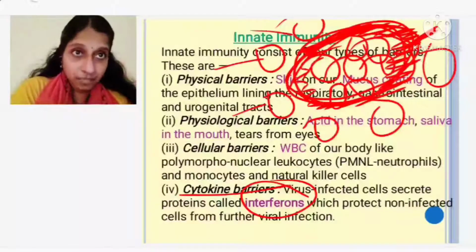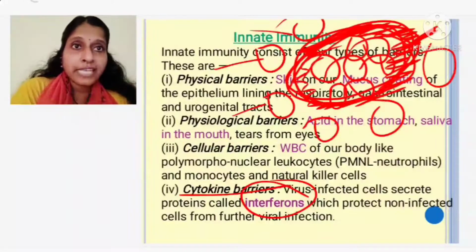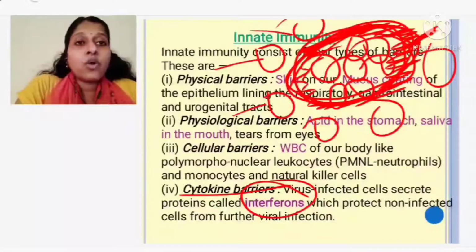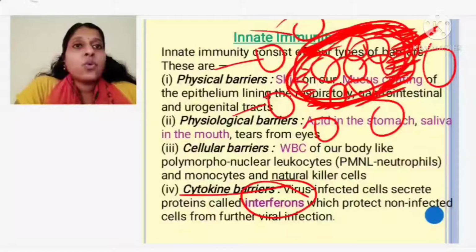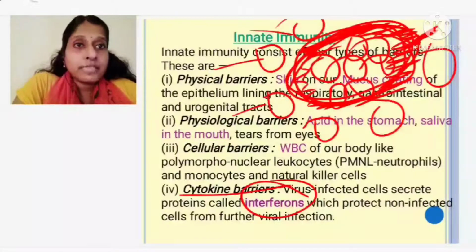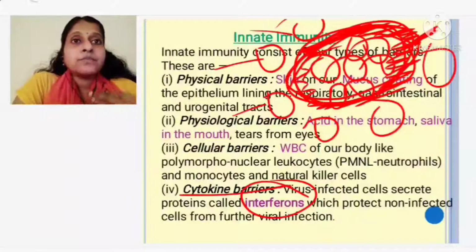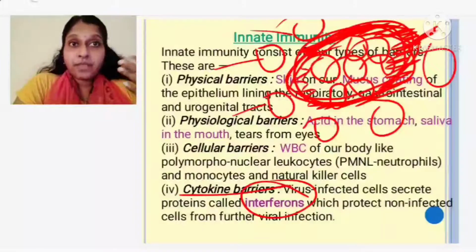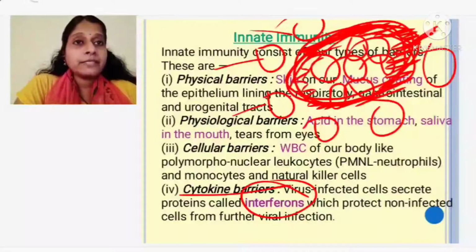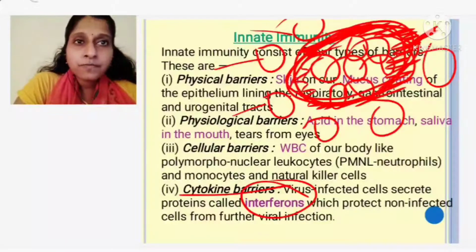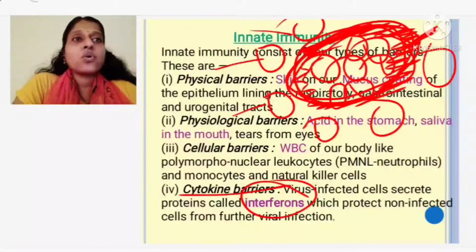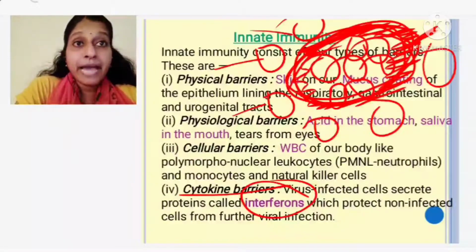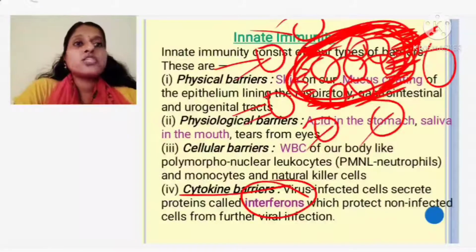So this type of barrier we call the cytokine barrier. Which is provided by whom? The virus infected cells, protecting whom? The non-infected cells. Sometimes in our body, if a virus attacks, we have different mechanisms to get rid of it. Some have it, some don't, and the one who has it is lucky enough. So here, the virus infected cells produce a protein called interferon, and this interferon acts as a barrier which does not allow the non-infected cells to get attacked.